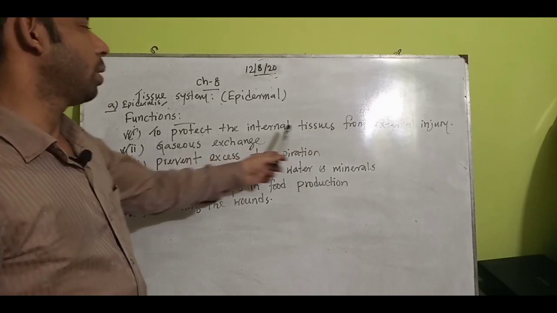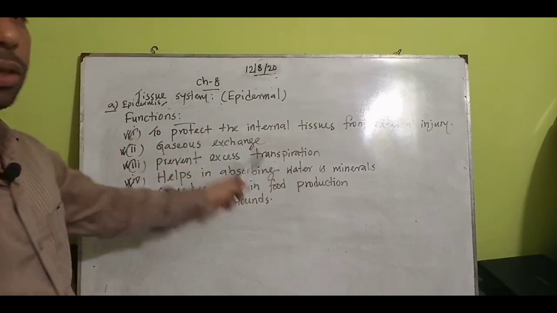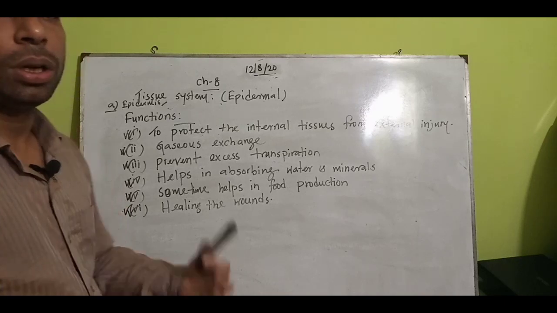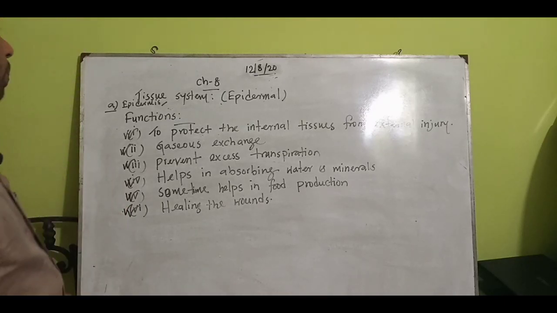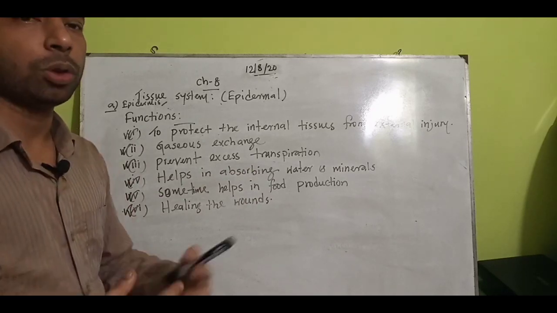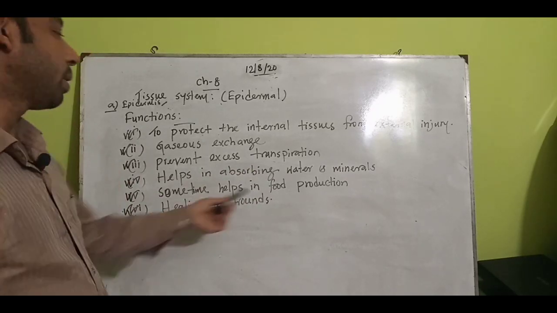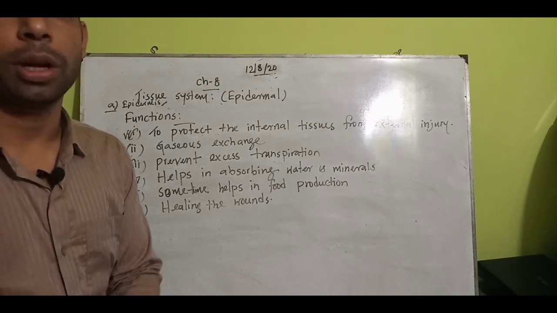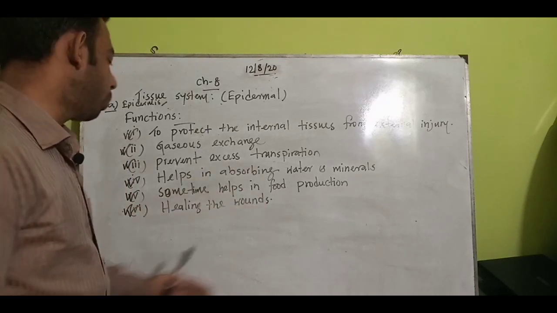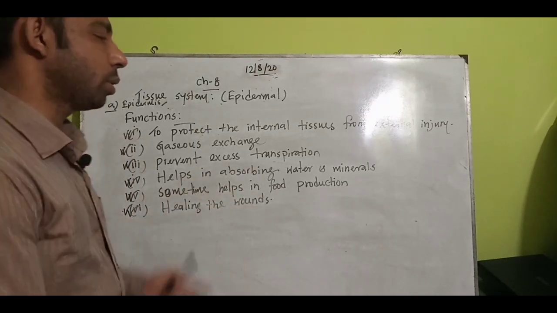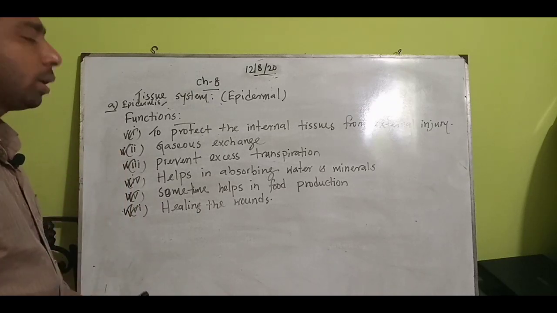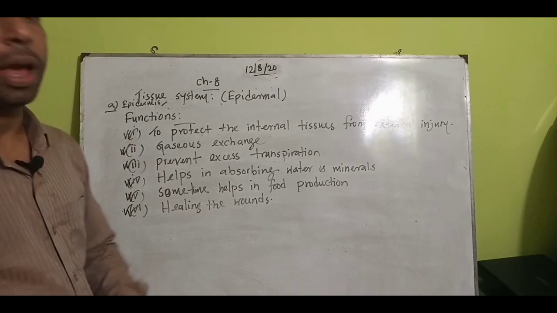Functionally: to protect the internal tissues from external injury; gaseous exchange through the epidermal pore; prevent excess transpiration, so excess transpiration can be stopped by them; helps in absorbing water and minerals through the root hair; sometimes helps in food production, in case of the aquatic plant, bearing chlorophyll in the outer layer; and healing the wounds, so if parts get injured or infected, it can also ensure healing of the wounds. So this is all about the epidermis.